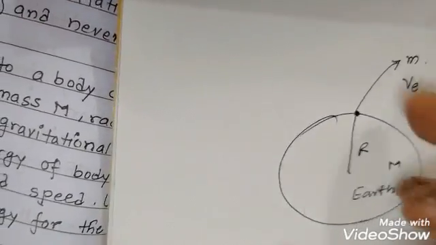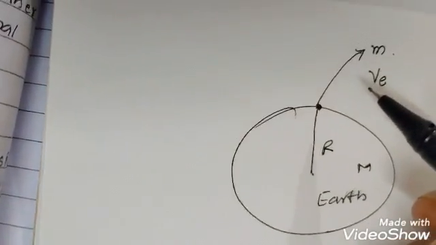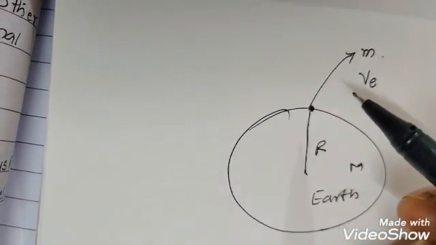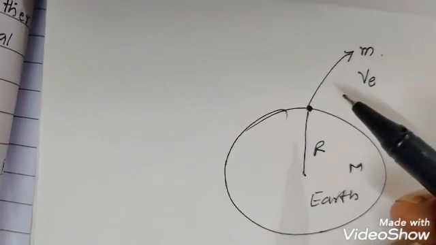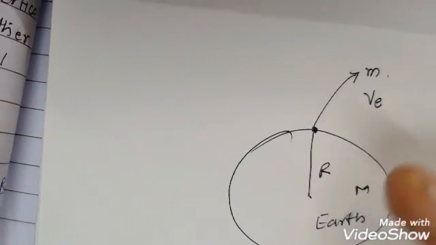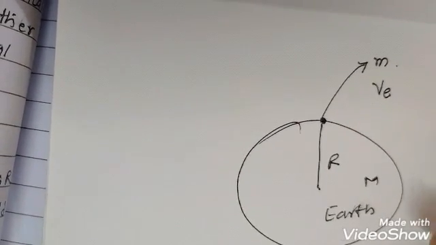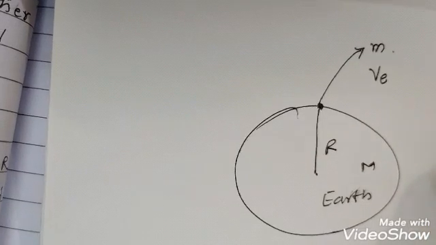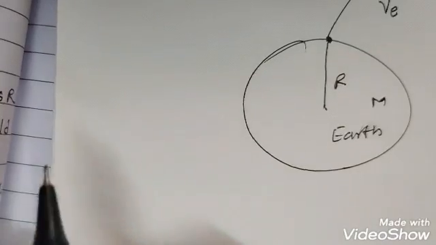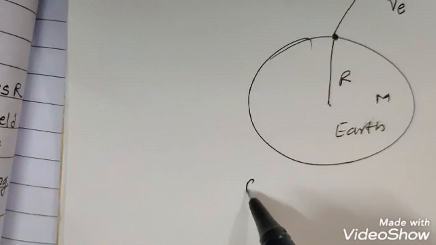In this case we are providing kinetic energy to the body, and when it reaches some height it will gain potential energy. At infinity, meaning the body just goes out of the gravitational field of Earth, the total energy of the body is zero. Already we have learned that the total energy of the body at infinity is zero.